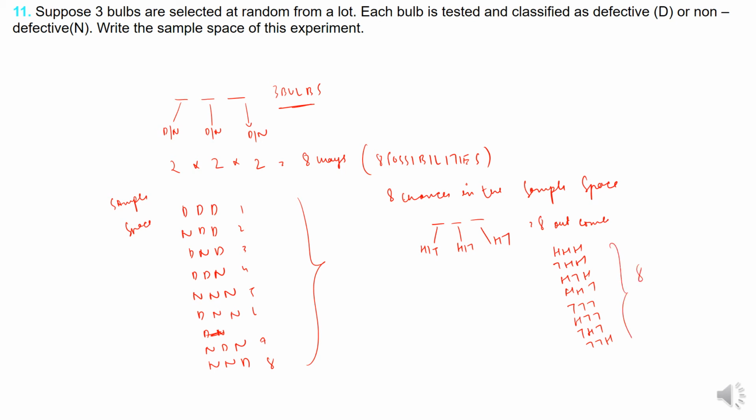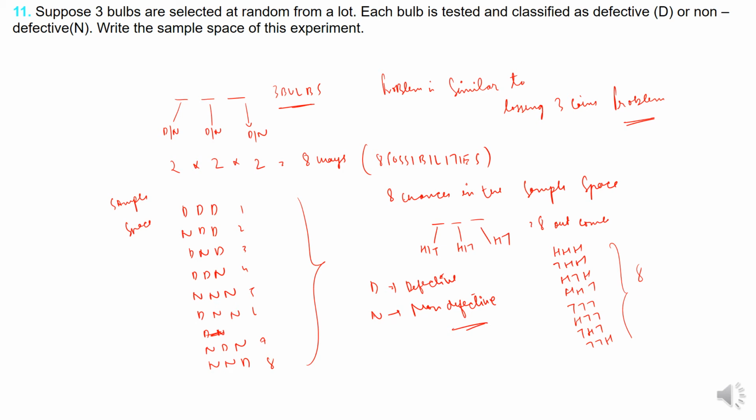This problem is similar to the tossing 3 coins problem, where D is for defective and N is for non-defective. I hope it is understood, right?